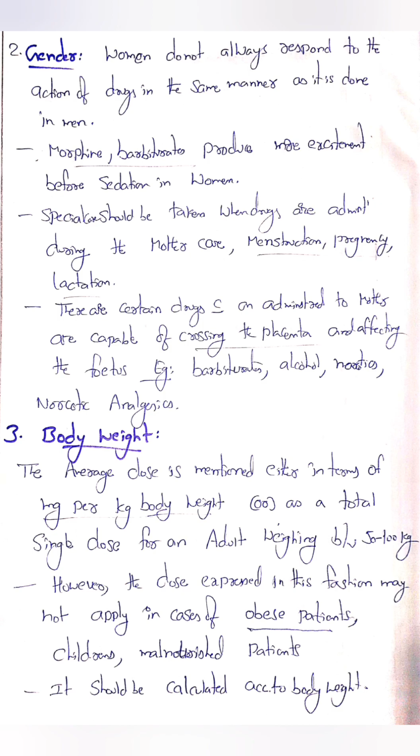Next factor is body weight. The average dose is mentioned either in terms of mg per kg body weight or as a total single dose for an adult weighing between 50 to 100 kg. However, the dose expressed in this fashion may not apply in case of obese patients, children and malnourished patients. Dose of a drug should be calculated according to the body weight.